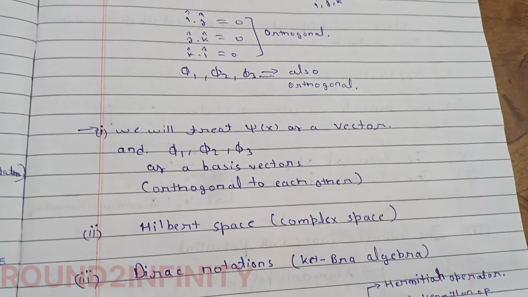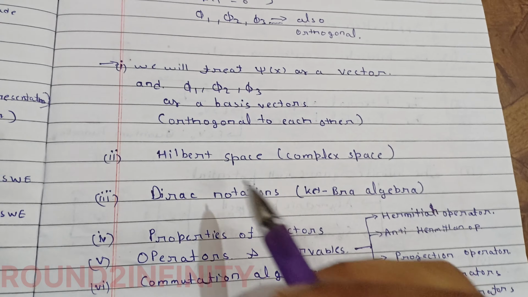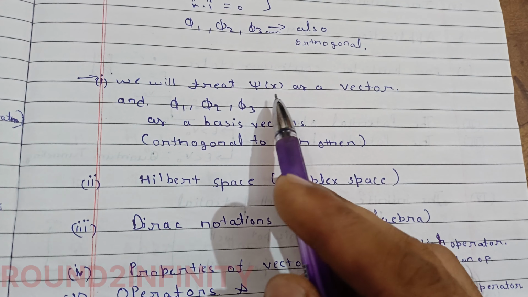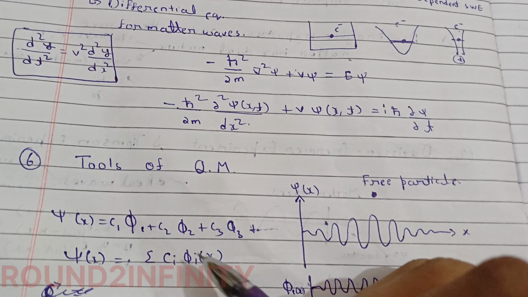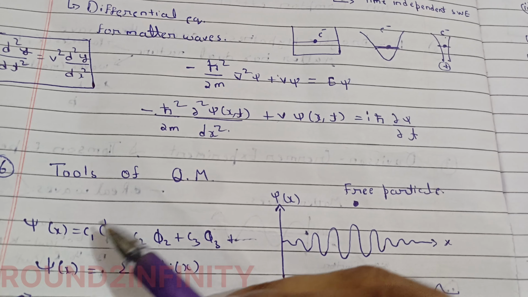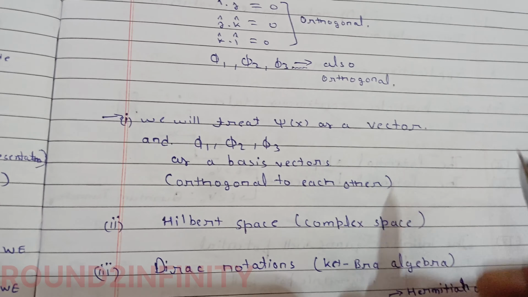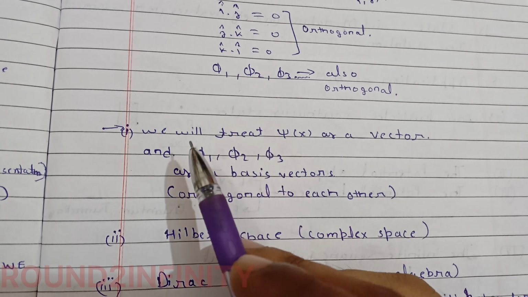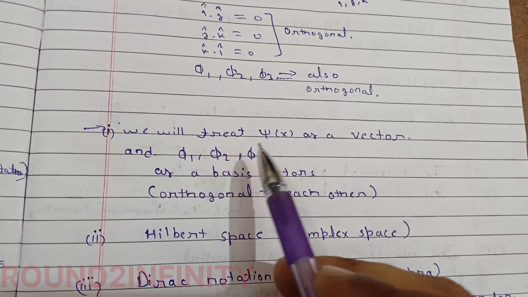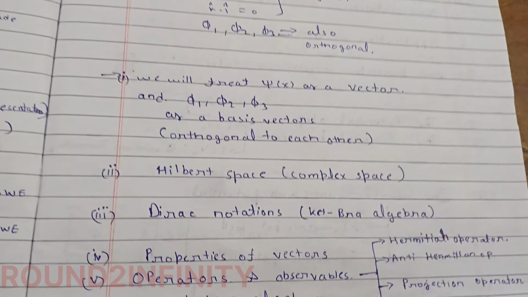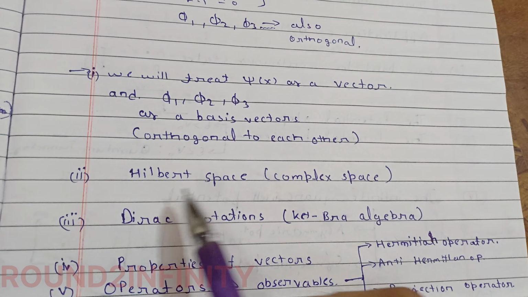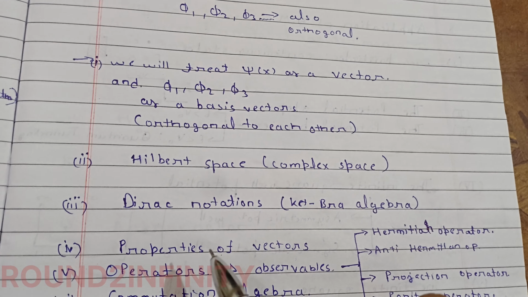I hope you get the idea of what I am trying to convey here. That's why we treat this wave function as a vector, because it is a summation of these orthogonal vectors in the Hilbert space. So we will treat psi(x) as a vector with phi 1, phi 2, phi 3 as basis vectors orthogonal to each other, defined in the Hilbert space, the complex space.